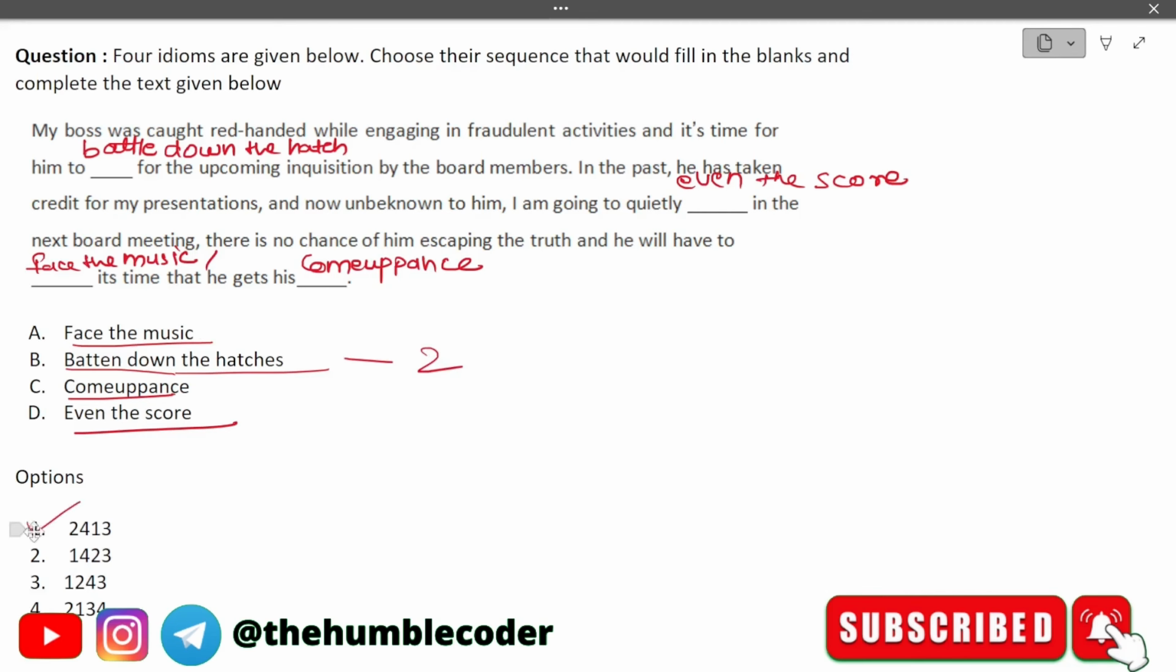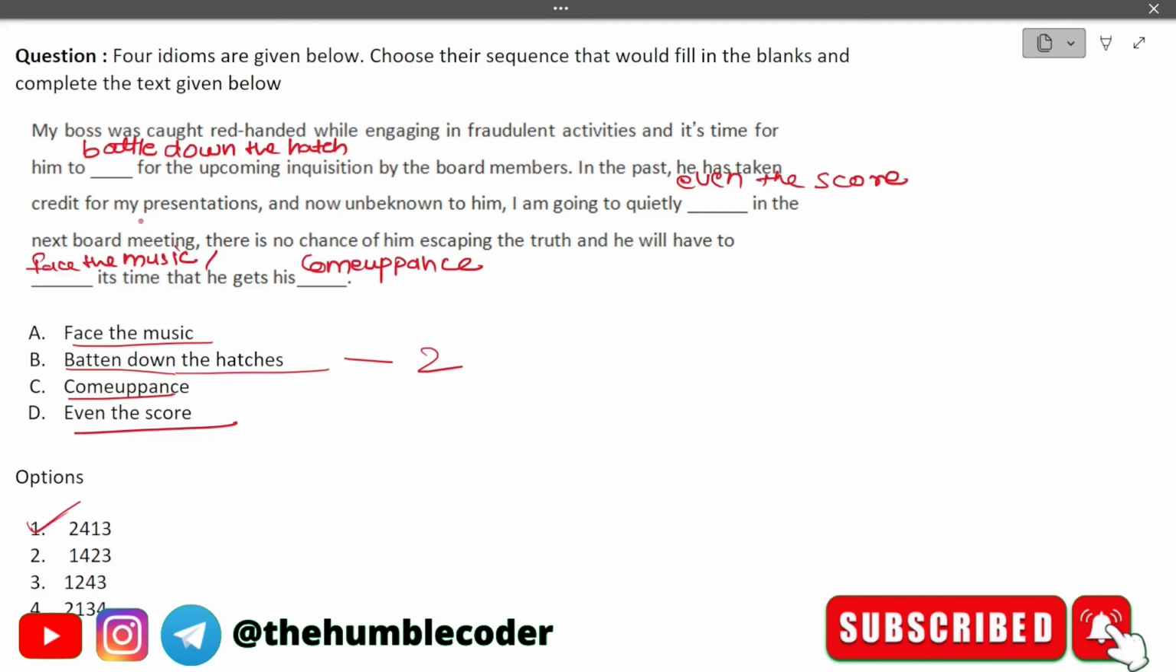Okay, this one. Now before we move on to the next question, let me tell you the meaning of all of this. Battle down the hatches means to prepare for trouble or a challenging situation. Let's read the paragraph once again. My boss was caught red-handed while engaging in fraudulent activities, and it's time for him to battle down the hatches. It means to prepare for a troublesome or challenging situation by the board members.